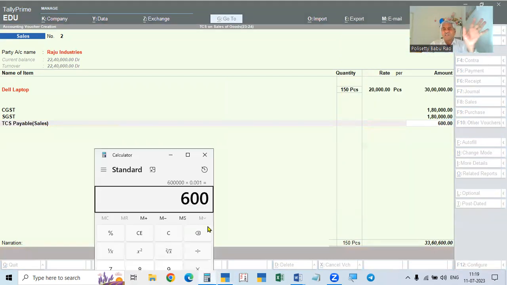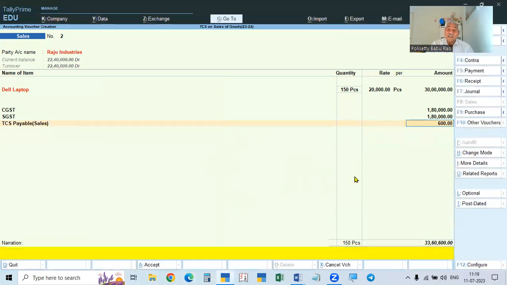600 rupees only, because everything will be looked after if you make the settings correctly. So 600 rupees is to be collected only on the excess amount. Okay, so we collected this.